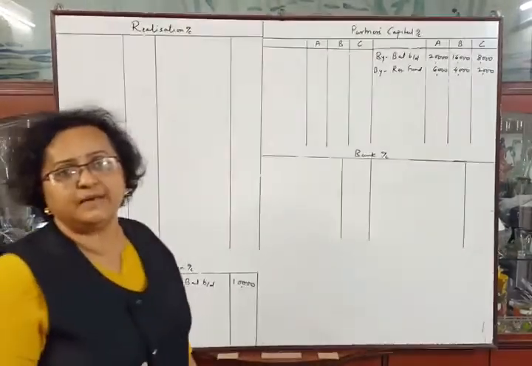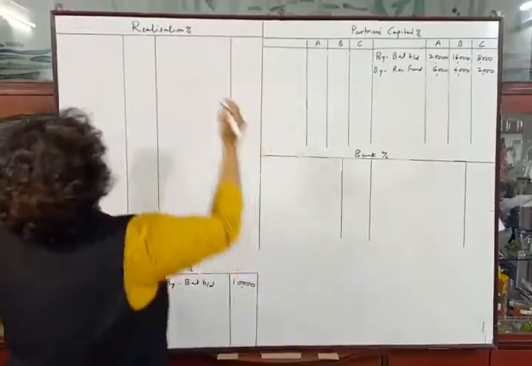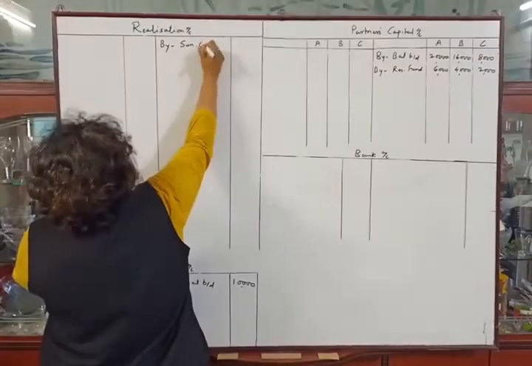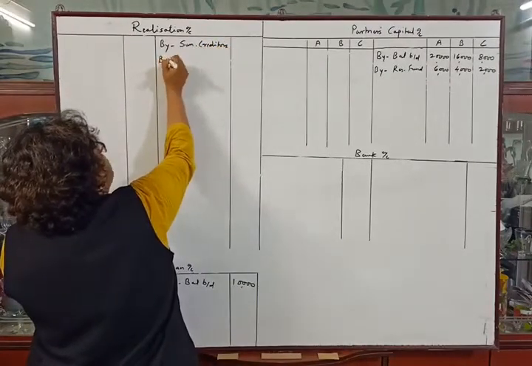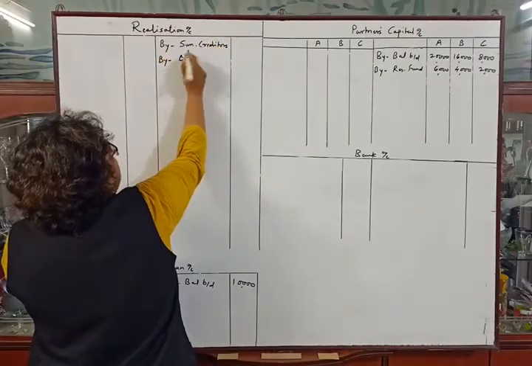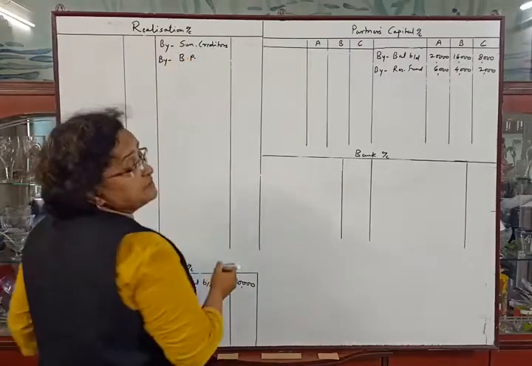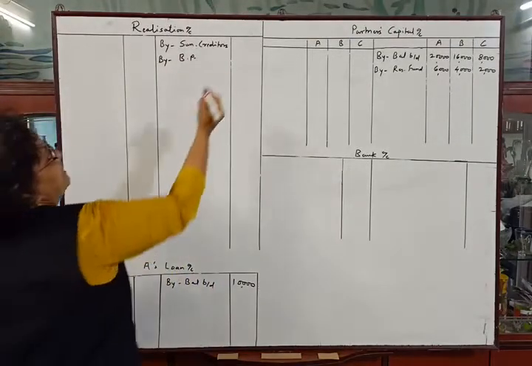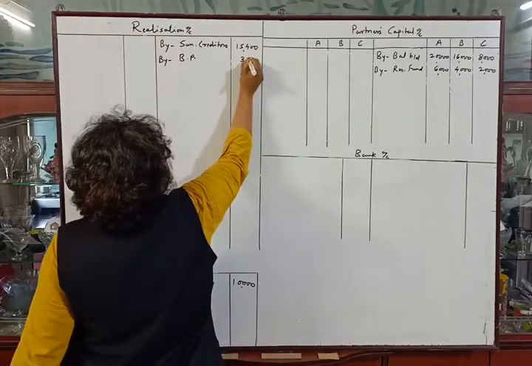Now the remaining liabilities, sundry creditors and bills payable. These are external liabilities and we have to transfer the external liabilities in credit side of realization account. So by sundry creditors and by bills payable. Amounts are 15,400 and 3,600.